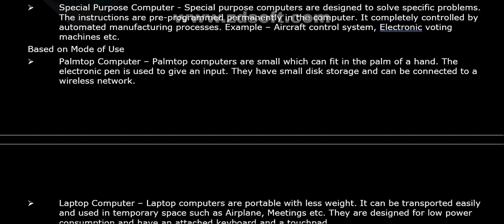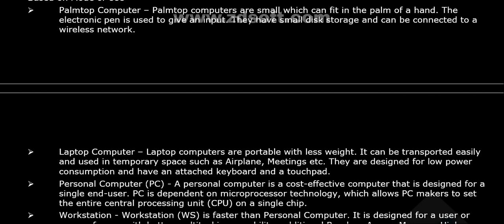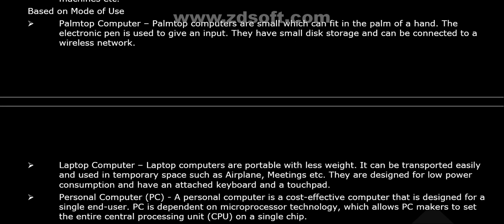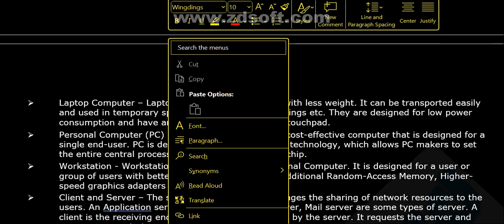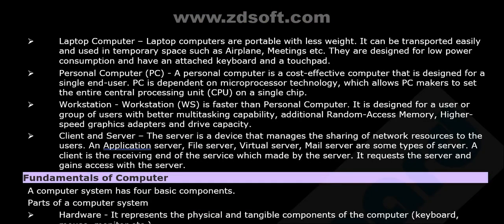What about the mode of use? Palm top computer. Palm top computers are very small, which can fit in the palm of a hand. That's why it's palm. The electronic pen is used to give an input. They have a small disk storage and can be connected to a wireless network. Laptop computer. Laptop computers are portable with less weight. It can be transported easily and used in temporary space such as airplane, meetings, etc. They are designed for low power consumption and have an attached keyboard and touchpad. They are portable with less weight.